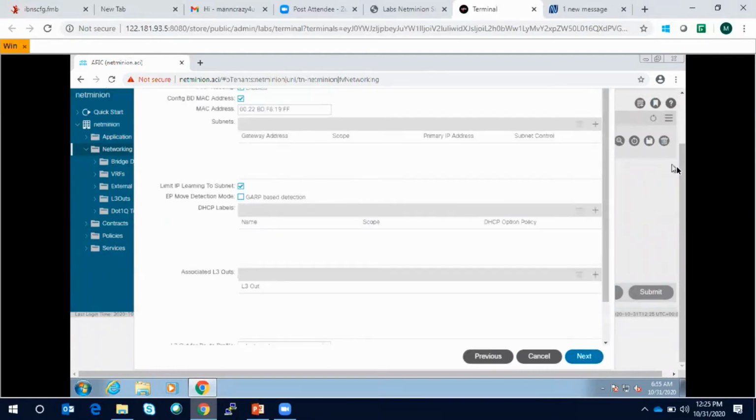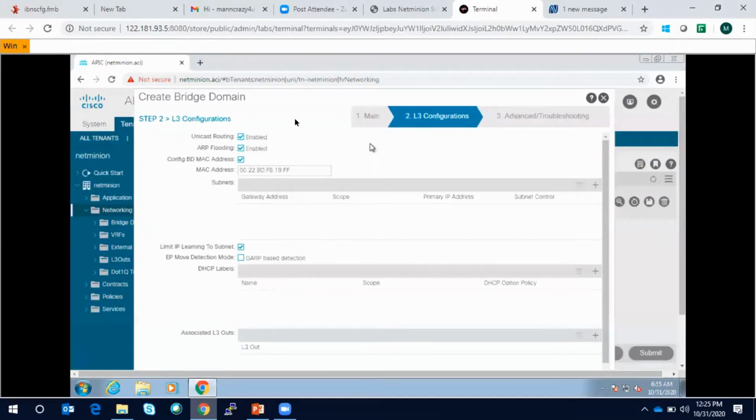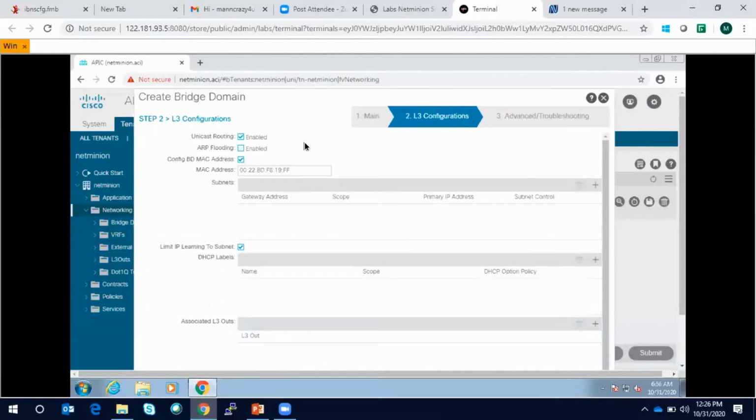Then it will ask me to give the layer 3 configuration. So you can see unicast routing is enabled. That means it will do the job of an SVI. Like when you create a VLAN in your regular 7K or Catalyst switches, then you create an interface VLAN 4, let's say. So when you select this unicast routing, then the APIC will treat this BD as a layer 3 BD. Otherwise, it will be a layer 2 BD. So ARP flooding is not required, because anyway you are doing unicast routing, so ARP flooding is disabled by default no matter whether you have selected it or not. And here you can give the subnet information.